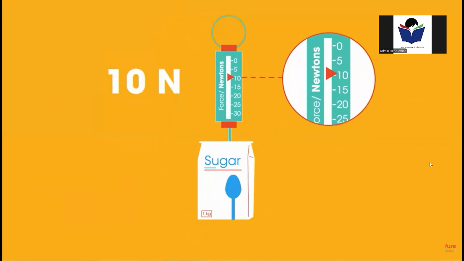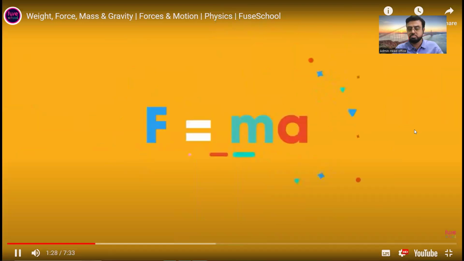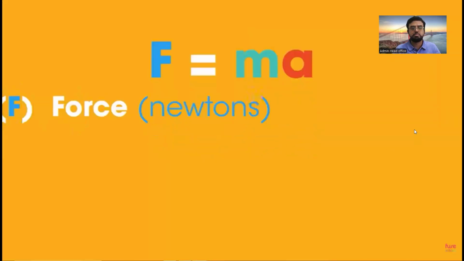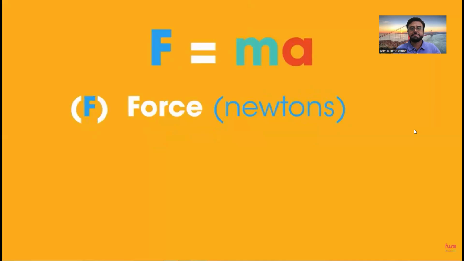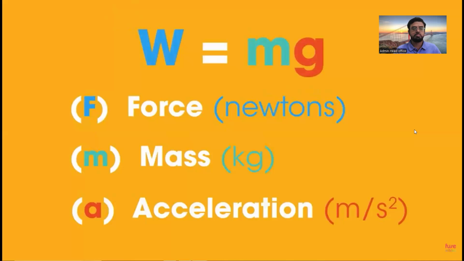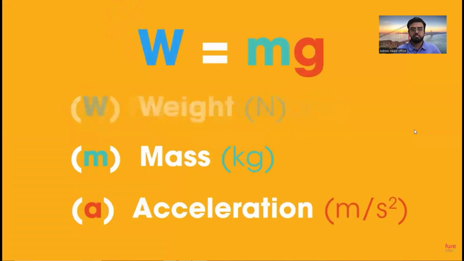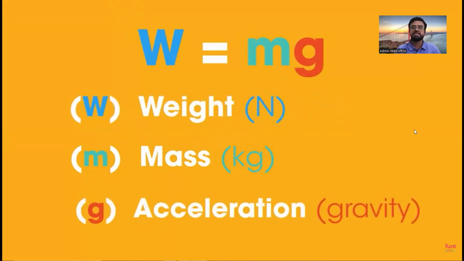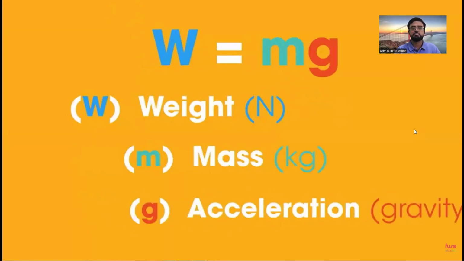Can you remember the equation that links mass with weight? Remember F equals ma, where F is force in newtons, m is mass in kilograms, and a is acceleration in meters per second squared. We can rewrite this a little as W equals mg, where W is weight in newtons and g is acceleration due to gravity.